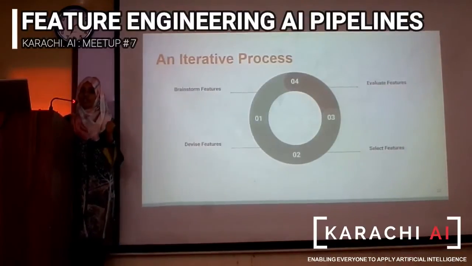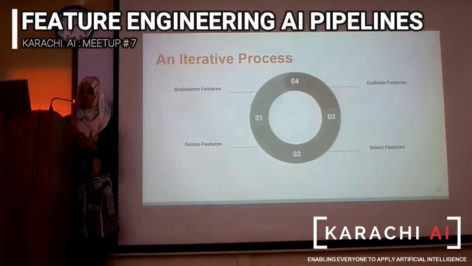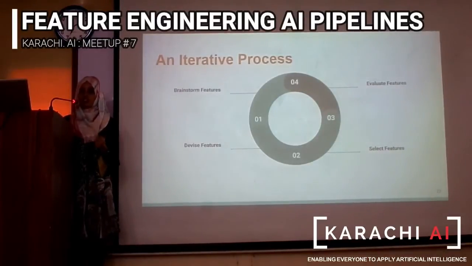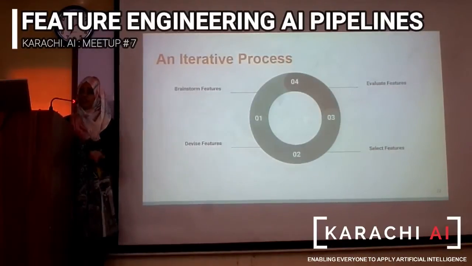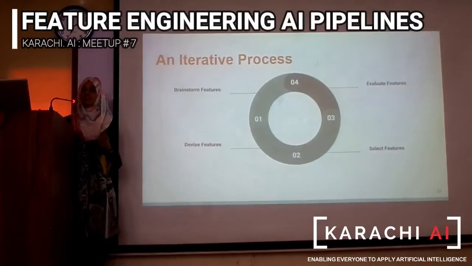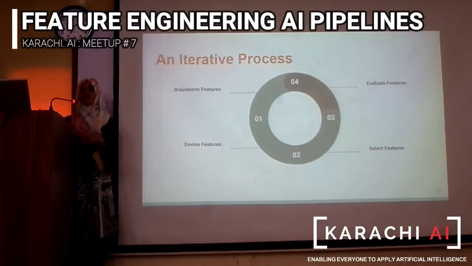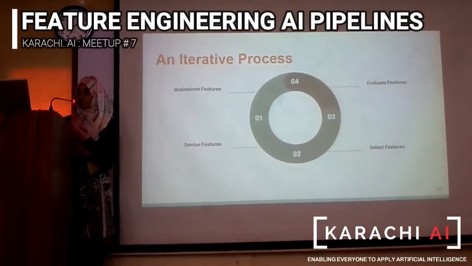In the third step, you select those features. You choose a feature selection method to select those features that make different views for your model. And in the last, you evaluate your model based on test data, and you see how the model performs. If it performs well, then you go ahead with that feature set. Otherwise, you reiterate the process again.